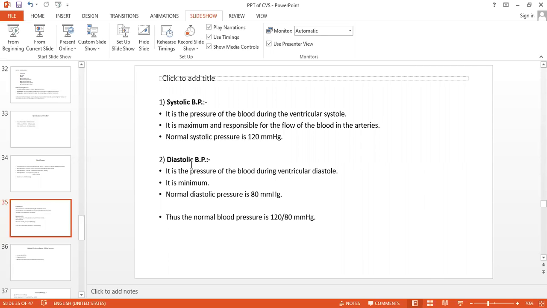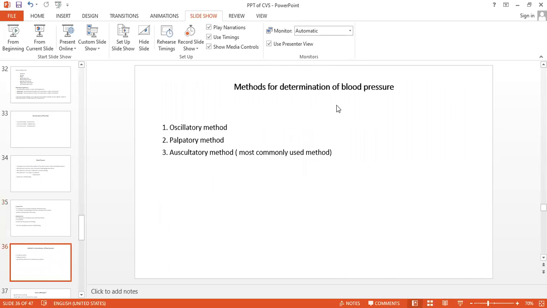It is more important. Okay, now we will see the methods of determination of blood pressure. How can we measure? In your practical, it is there: palpatory method, auscultatory method. We are using this method most probably. The doctors are using the sphygmomanometer, and using this method we are measuring the blood pressure.